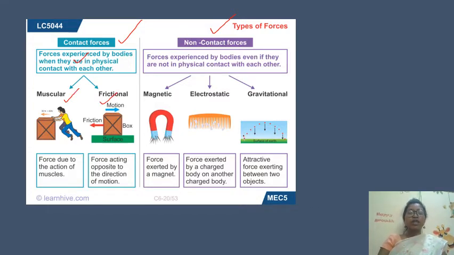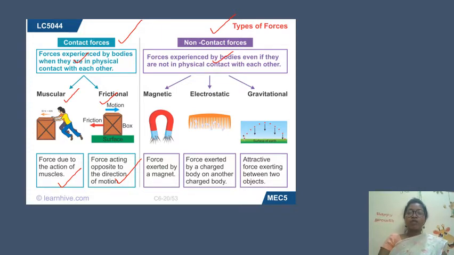In both forces, it is due to some interaction and contact. Forces due to muscle are called muscular force, and force acting opposite to the direction of motion is called frictional force. In non-contact force, force is experienced by bodies even if they are not in physical contact with each other.